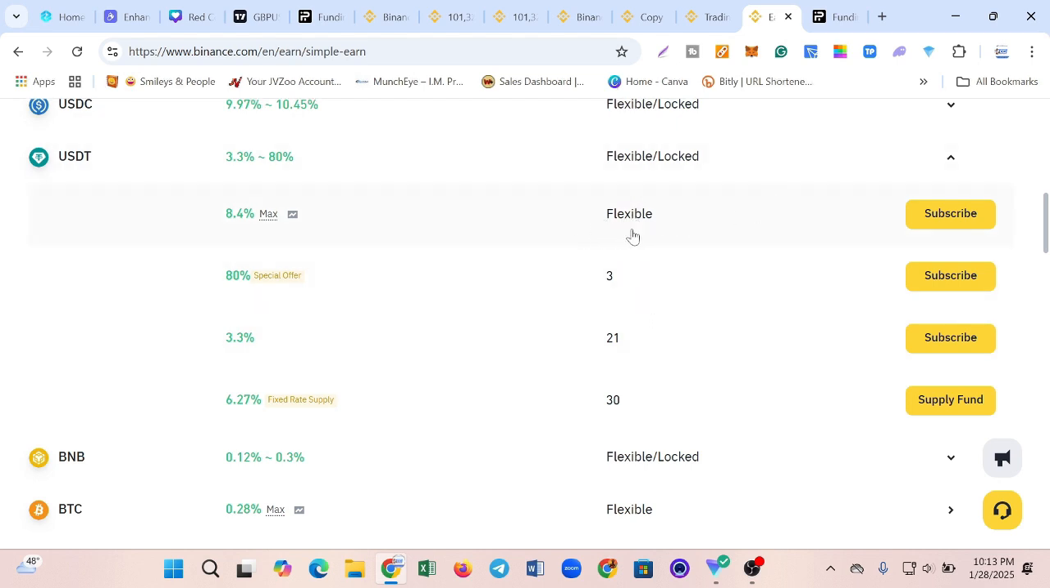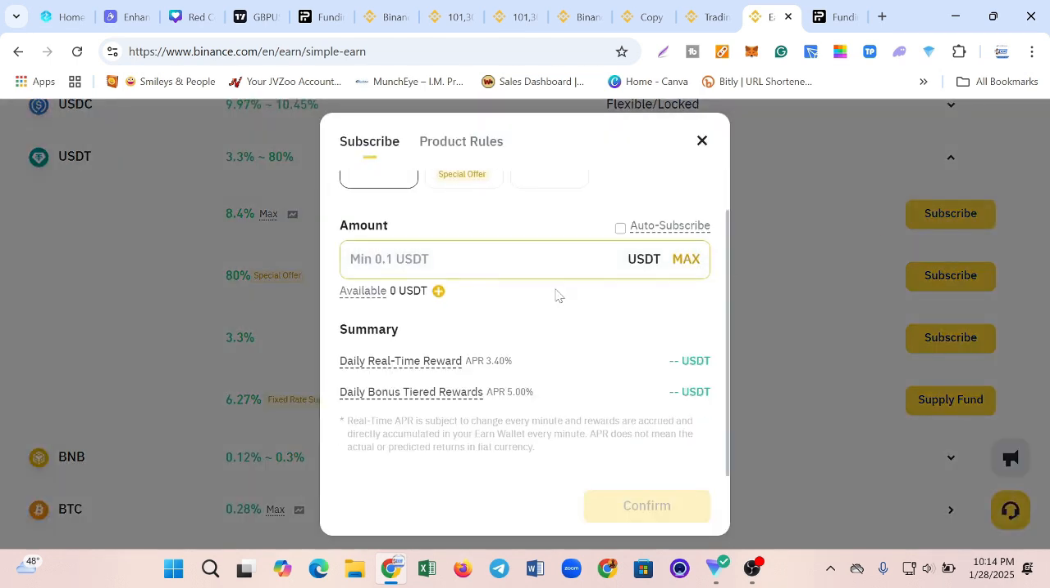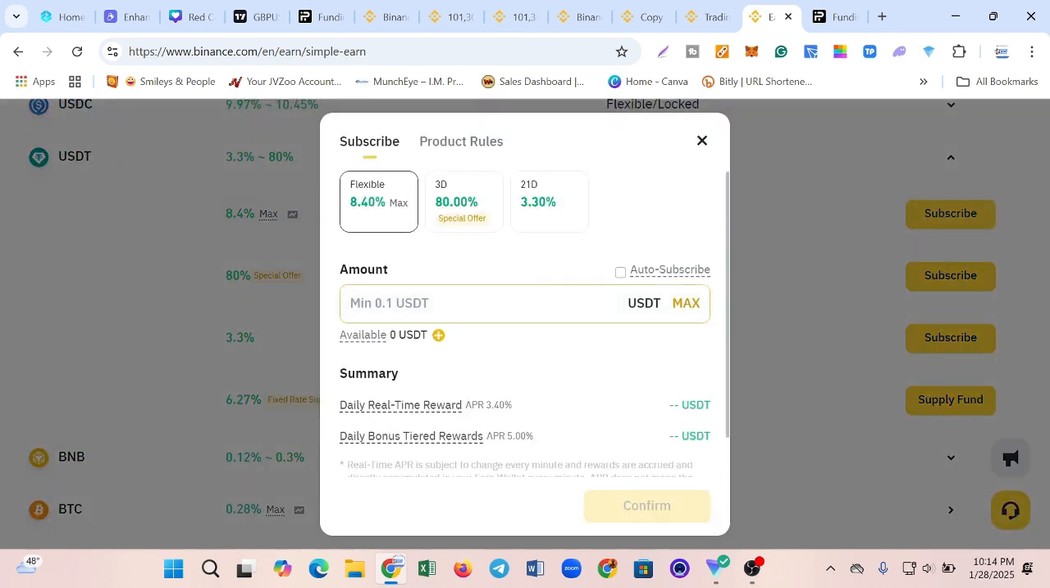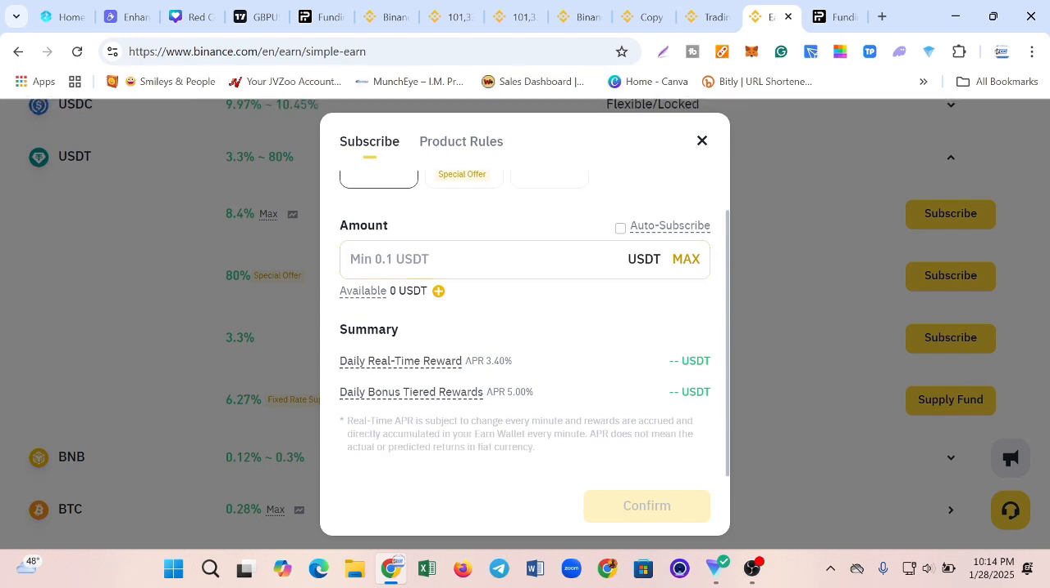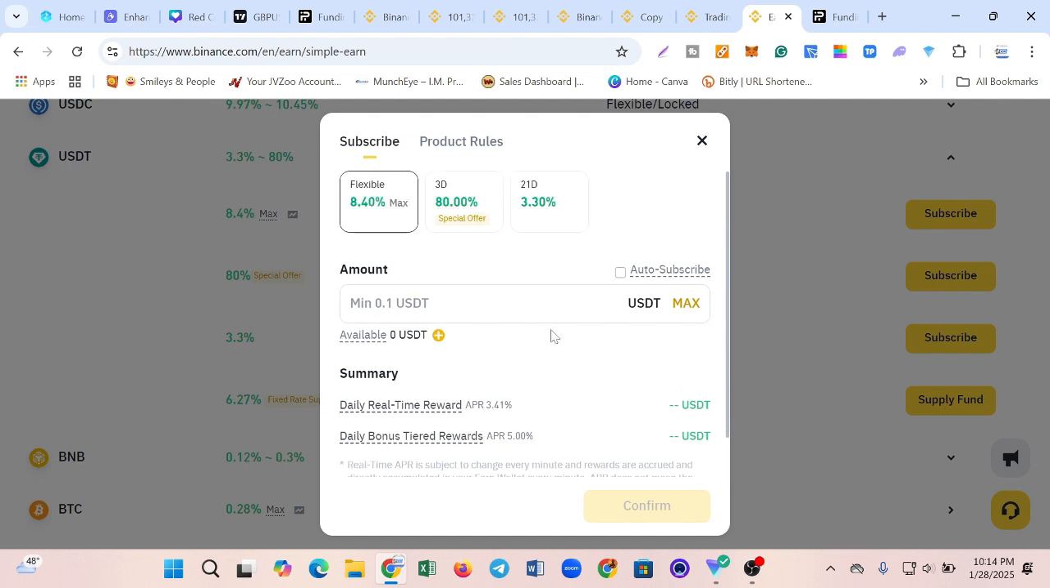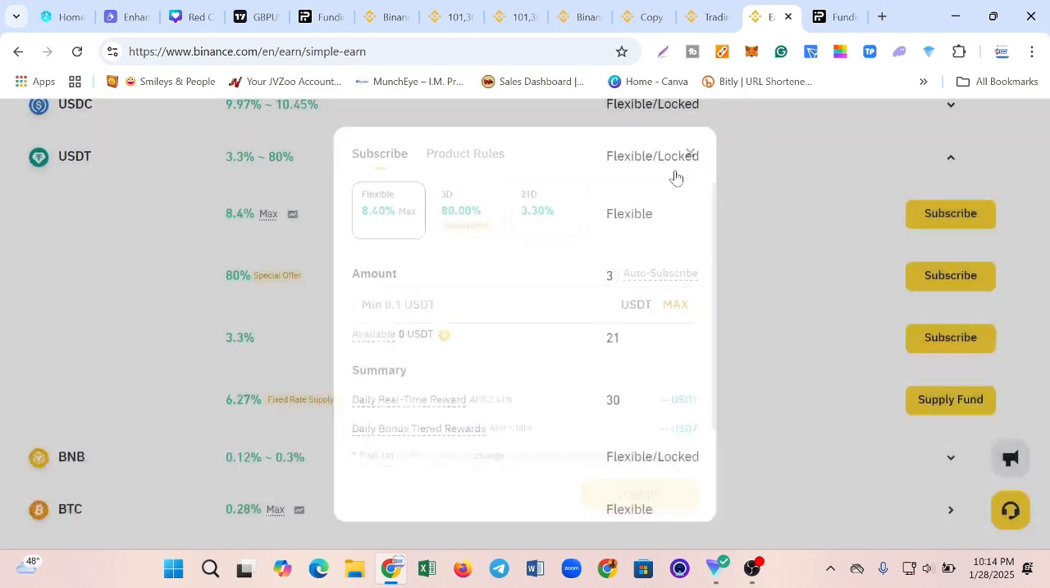Like I rightly said, this one is flexible, and these other ones that you see numbers written beside them are locked. So what you're going to do is click on Subscribe here. Let's assume you want to go with this one where you earn 8.4%, which is flexible. You just click on Subscribe here. Then here you put in the amount of funds that you want to invest. You can see the minimum is even 0.1 USDT. Then it shows you all the details about whatever you're putting in here, and you click on Confirm. So it's as simple as that. This is one way.